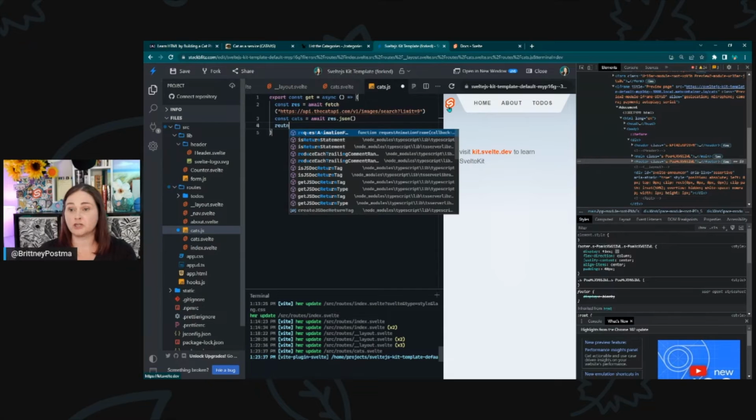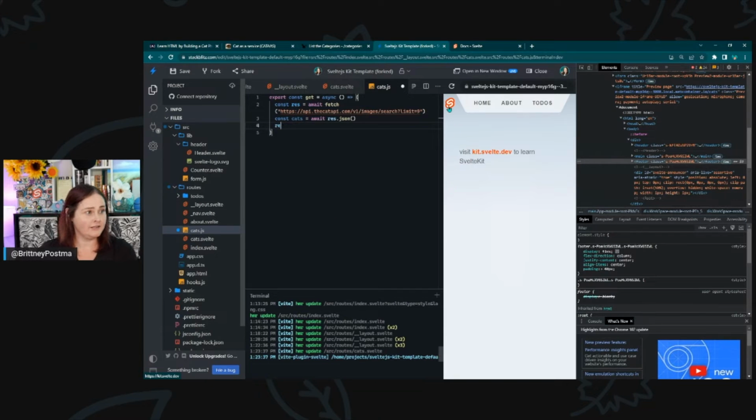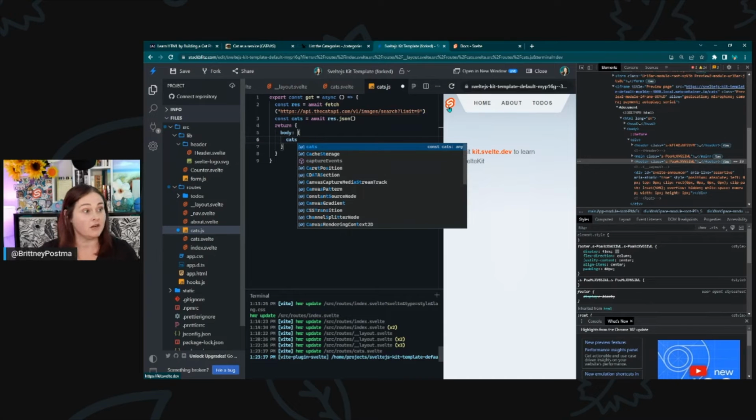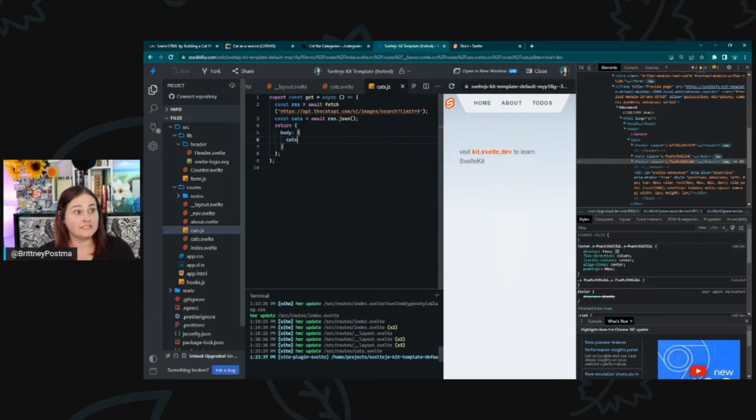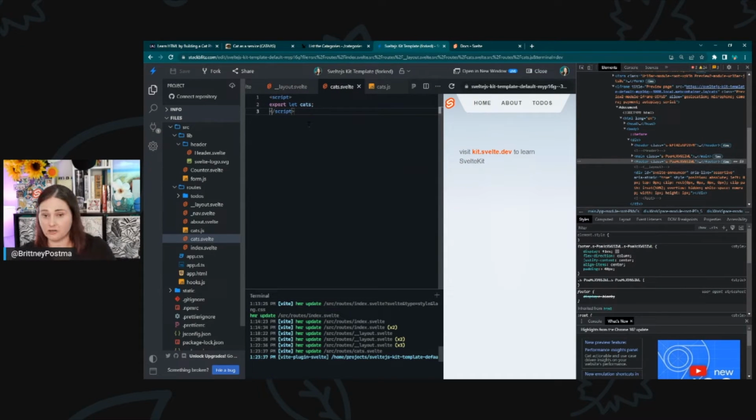And then return that. And this is another SvelteKit convention. So we return the body. And I mean, you can use typical headers and stuff, but this is the convention. I sometimes get confused with this because we're returning an object, and that messes with my head sometimes, to be honest. So I'm returning that cat's JSON data here in this body object, and that's going to go and populate this data here. But we need to do something with that data now.